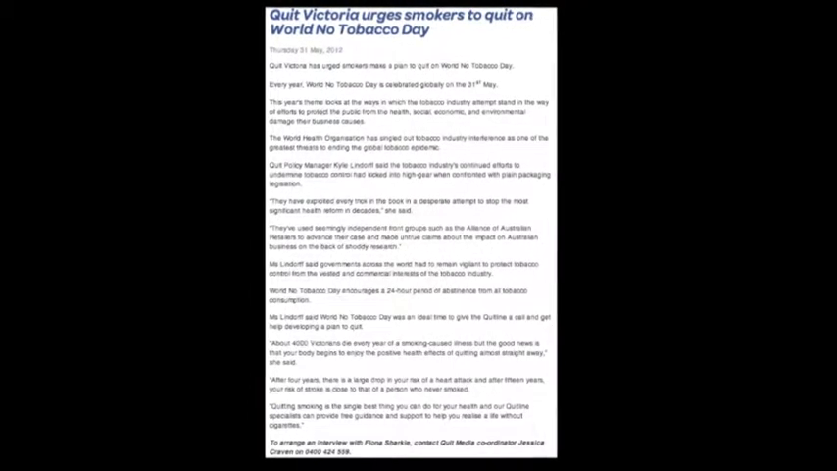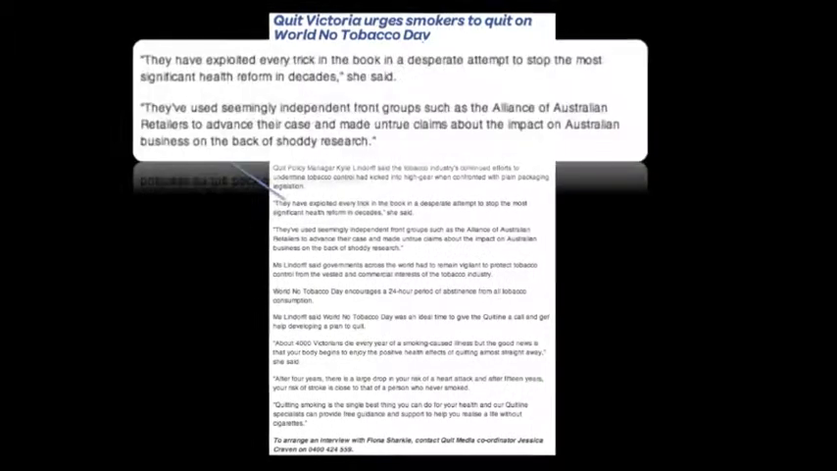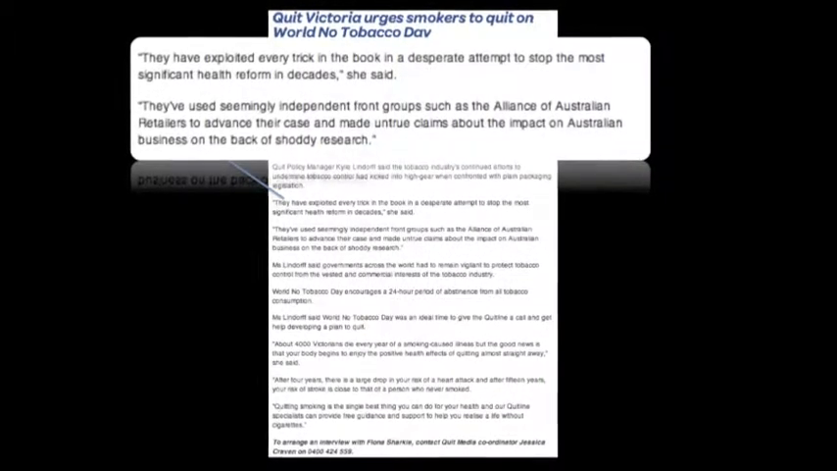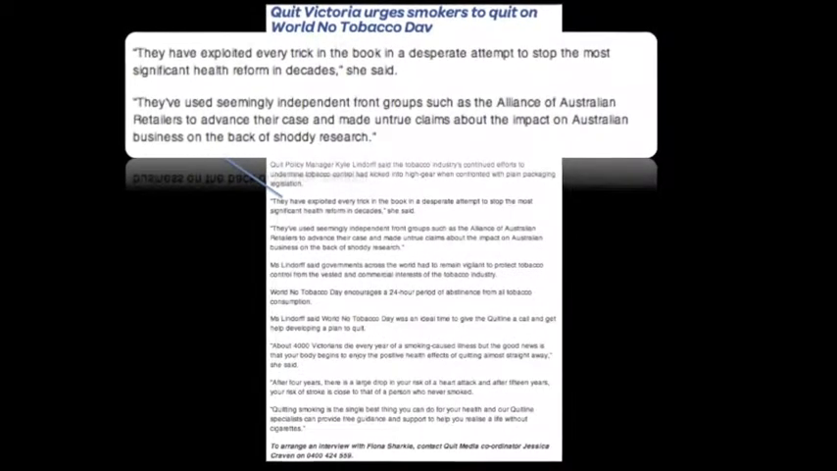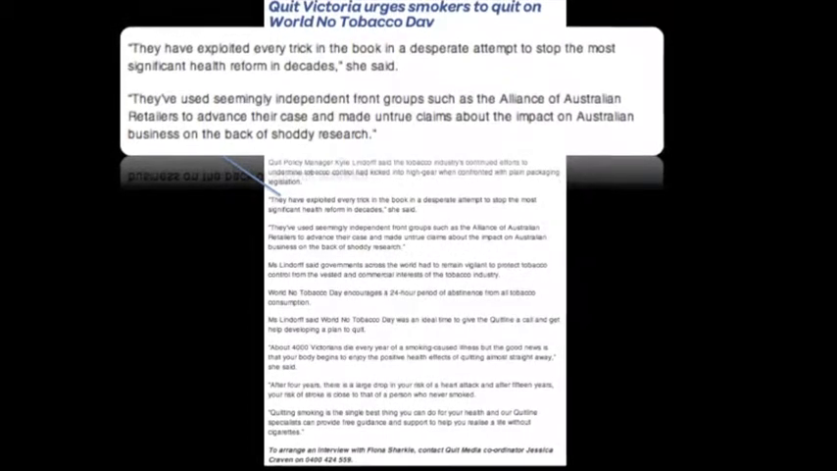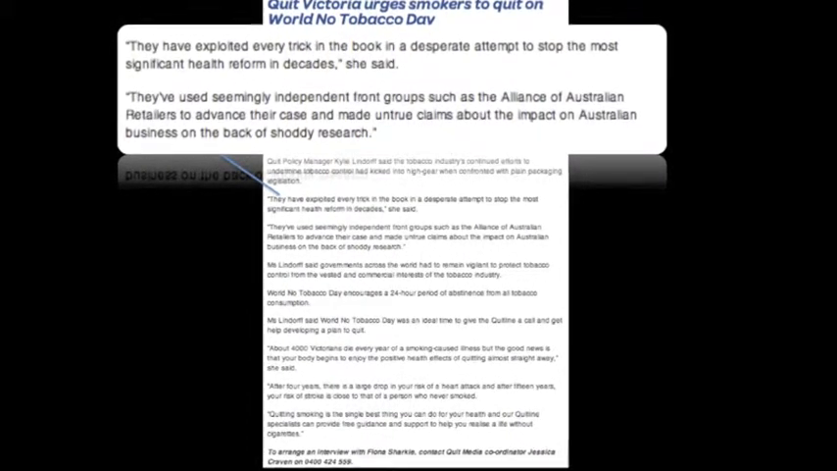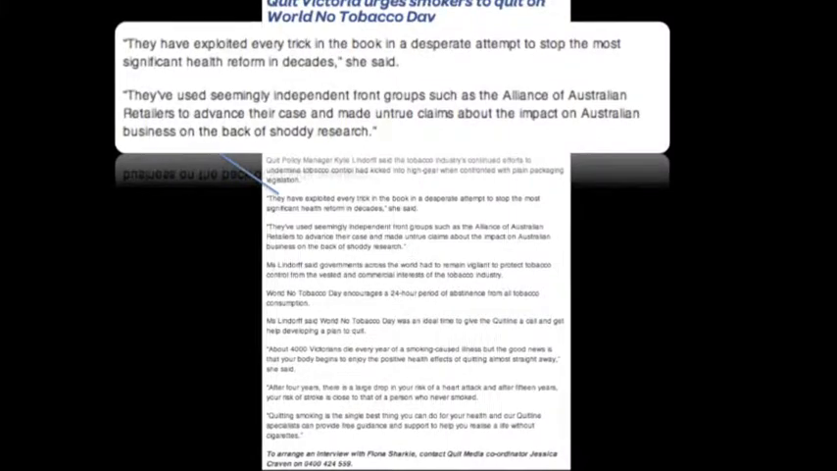Now let's turn again to the Quit Victoria example and look at the use of quotes. Structurally, quotes are used well as they're introduced early in the media release. And more importantly, lots of quotes are used, which adds a bit of colour. For example, "They have exploited every trick in the book" is certainly some very strong language, and while you couldn't get away with that if it weren't in quotes, it's just so valuable because it conveys a sense of conflict which gets attention and makes the key message memorable.